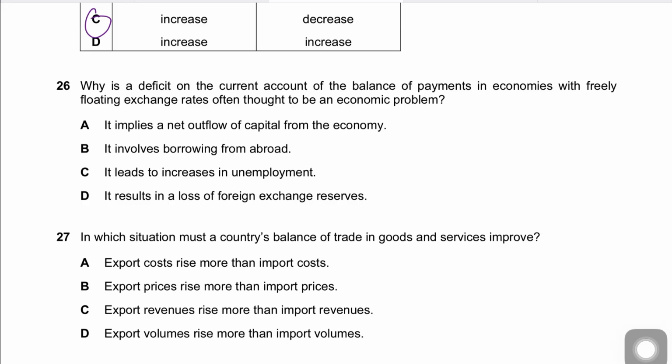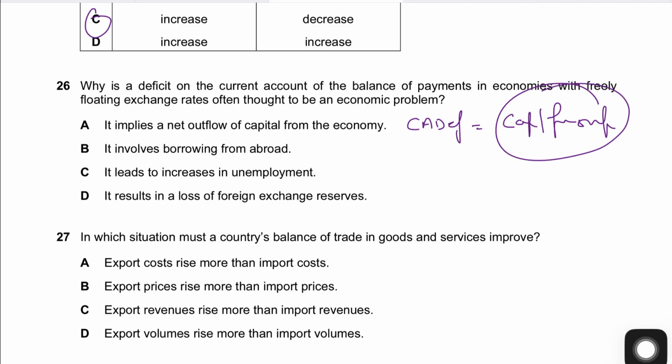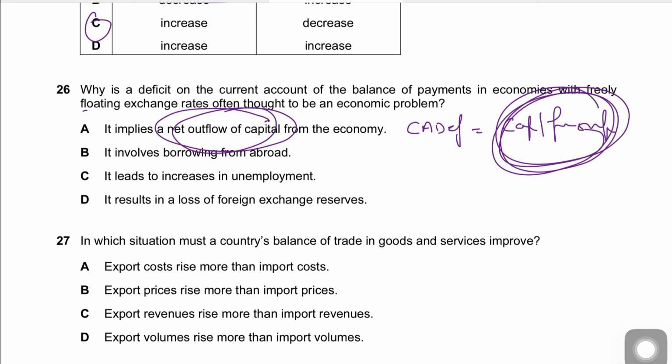If you have a current account deficit which is offset by a capital and financial account surplus, then the capital and financial account surplus represents a net inflow of capital, not a net outflow. So A is incorrect.